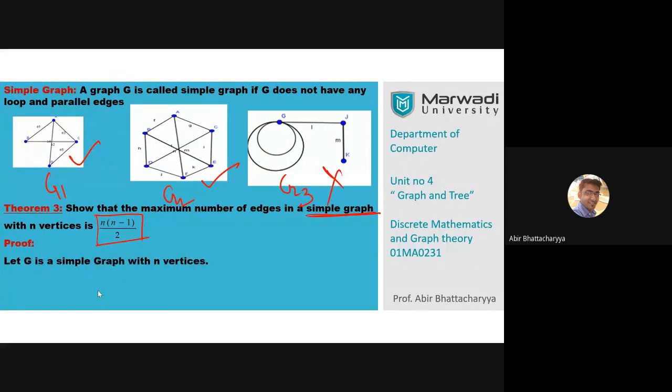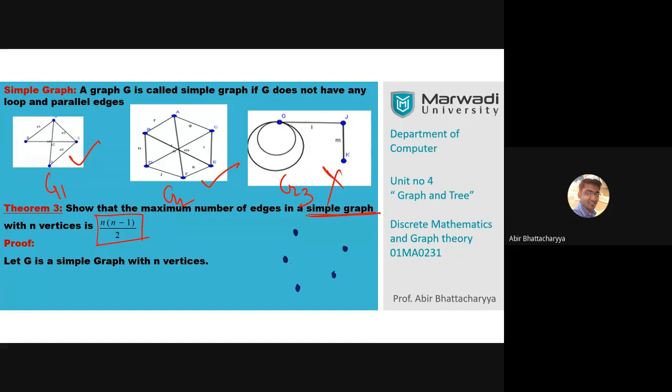First of all, we suppose that G is a simple graph with n vertices. So what is the strategy? I am just taking 5 vertices. Suppose this is a graph with 5 vertices. Try to understand the concept.